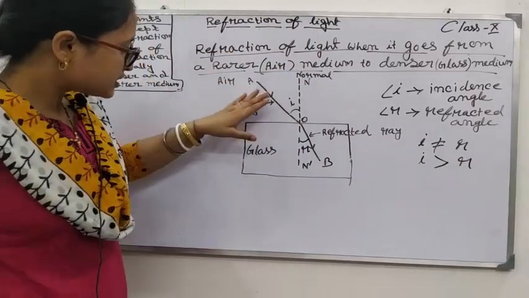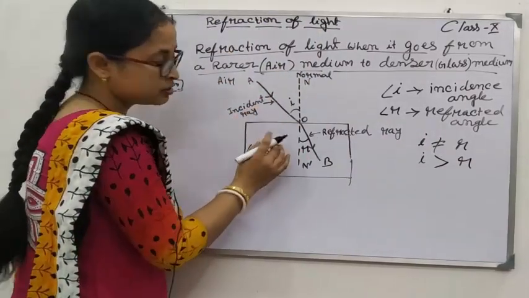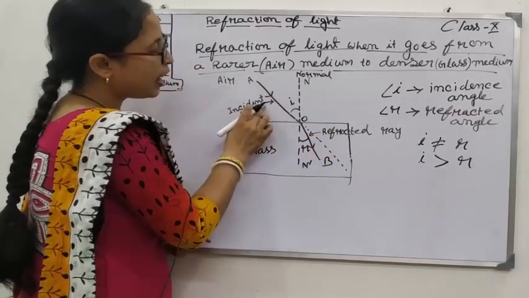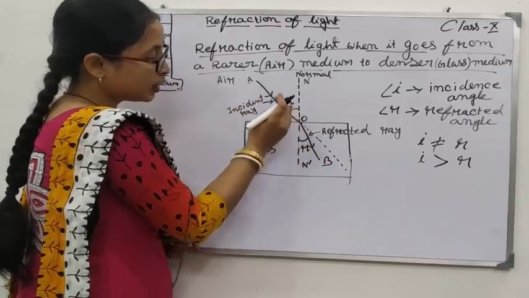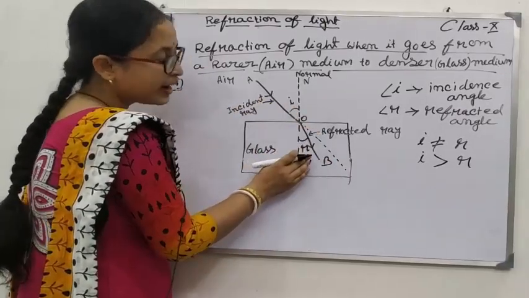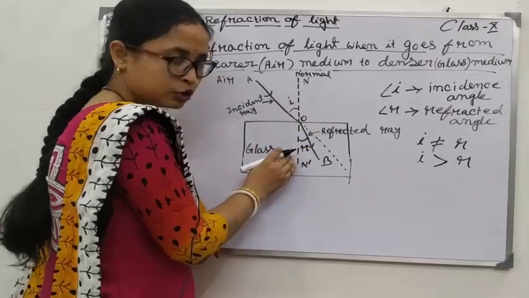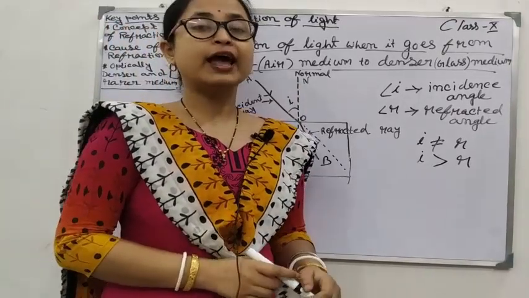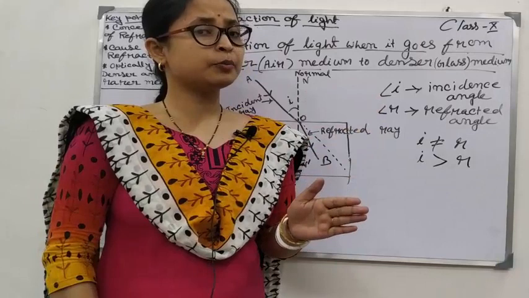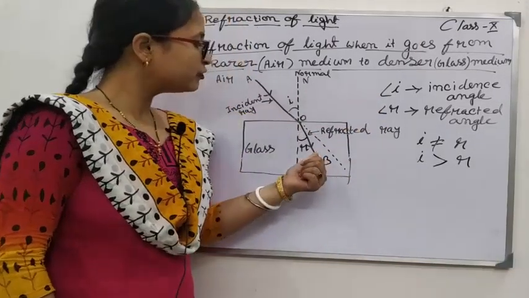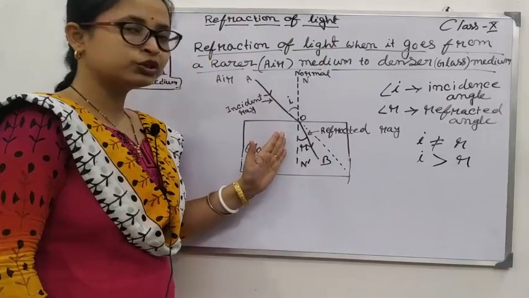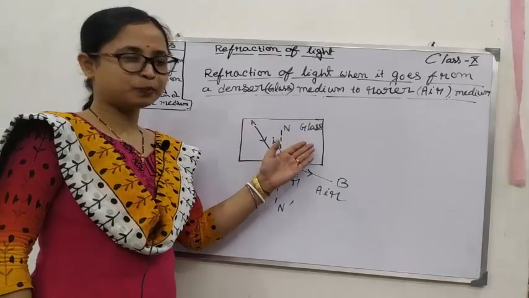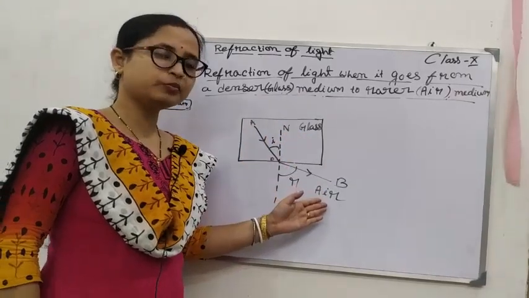Or you can see, if refraction does not take place, then what happens? This is the path of the incident ray, but after refraction the refracted ray comes close to the normal. So whenever any light ray is refracted from a rarer medium to a denser medium, the refracted ray comes close to the normal. Clear?